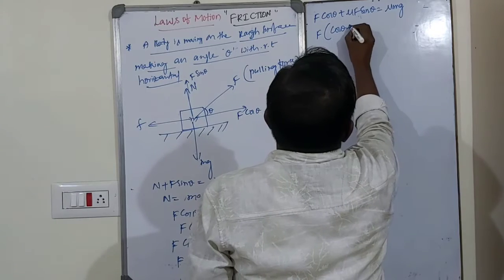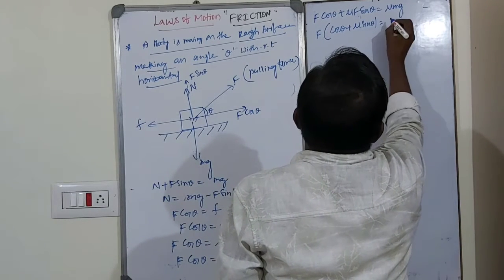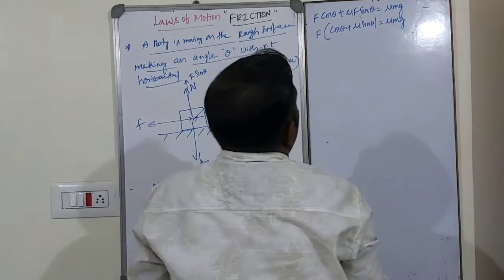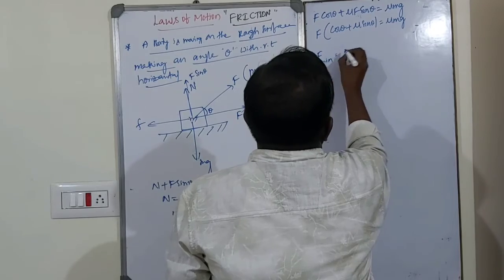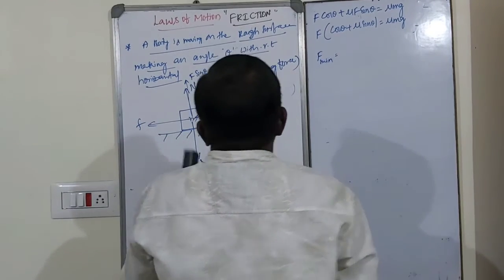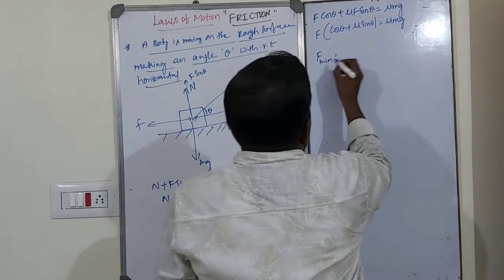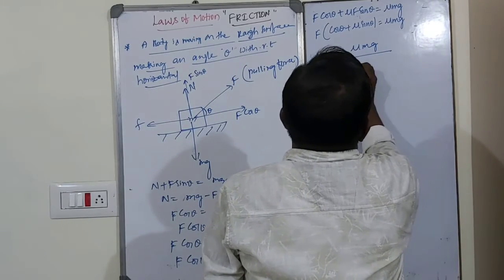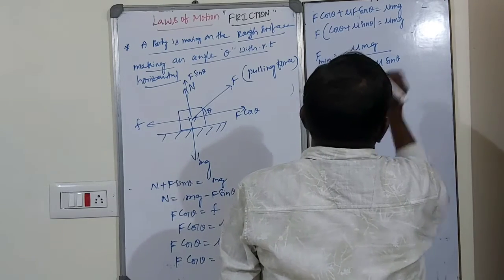F into cos theta plus mu sin theta is equal to mu mg. F minimum is the minimum force that will be applied on the body just to slide along the horizontal. F minimum is equal to mu mg divided by cos theta plus mu sin theta.